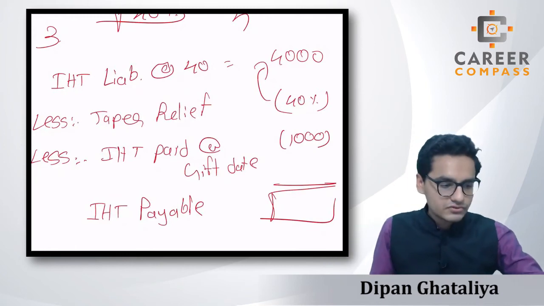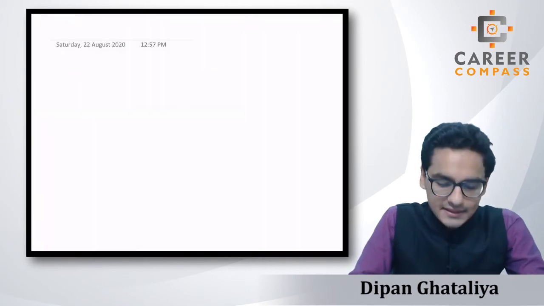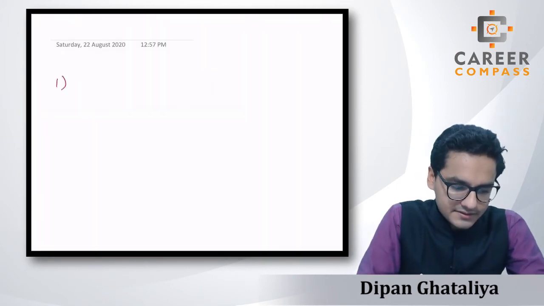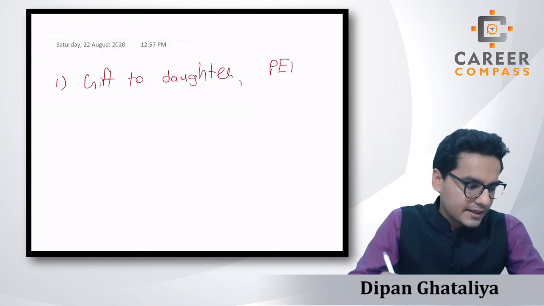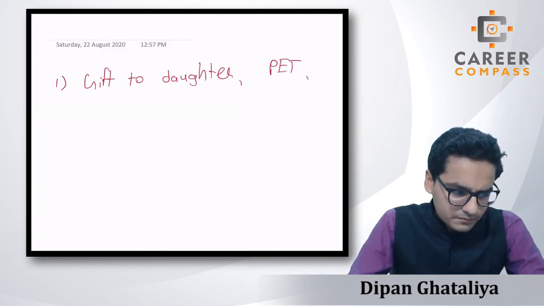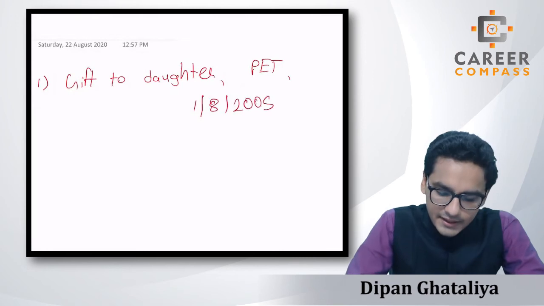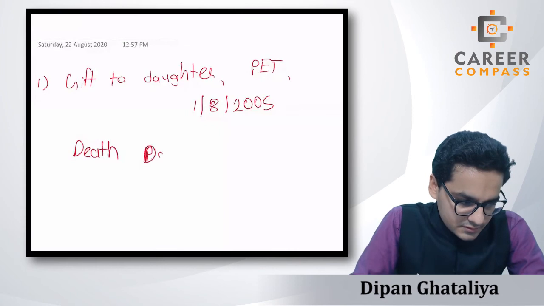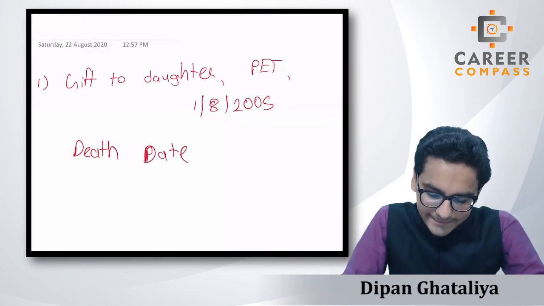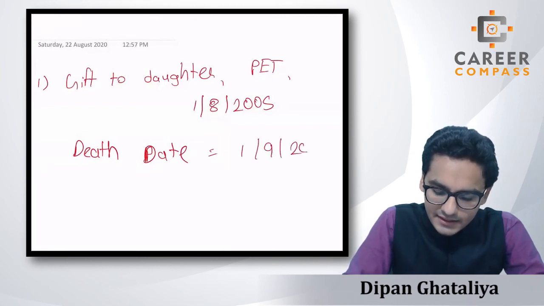Students, we are going to do a few sums on this, so let's start with the sums over here. The first example we have available is a gift to a daughter, which is obviously a PET, and the gift was made on 1st August 2005, and the death date of that person is assumed to be 1st September 2009, right?